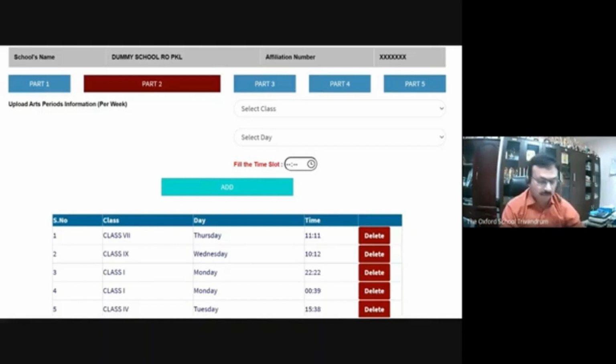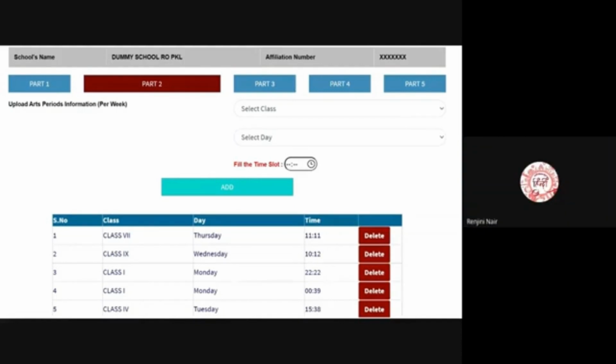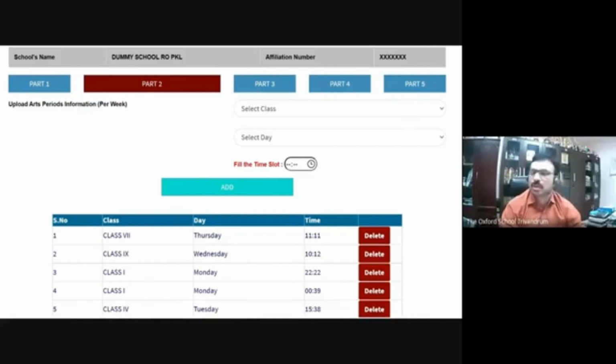Especially in online time, distance mode, there may be a lot of practical difficulties. So let us make it very easy for them. At least one project they can do. Let us show how a multidisciplinary project can be done in classes 1 to 8. Let them enjoy. Next year we can add more and more. Right. So no need to edit it, sir? Go ahead. Thank you, sir.